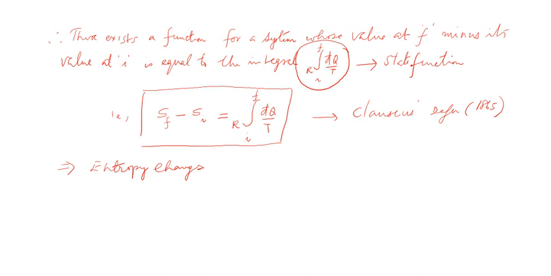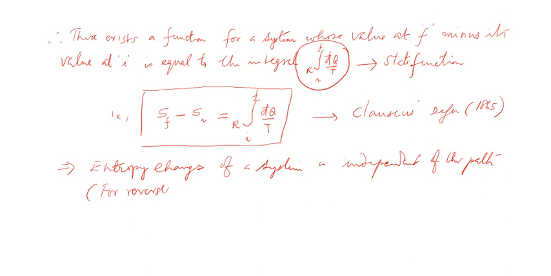Entropy change of a system is independent of the path. Remember, we have considered only what kind of a path? Reversible. Remember this always, for a reversible process. So far we didn't touch upon irreversible processes. For that we have to do it separately. Clausius inequality we have to begin with, and we will be discussing it later. Okay, so that is the thing.